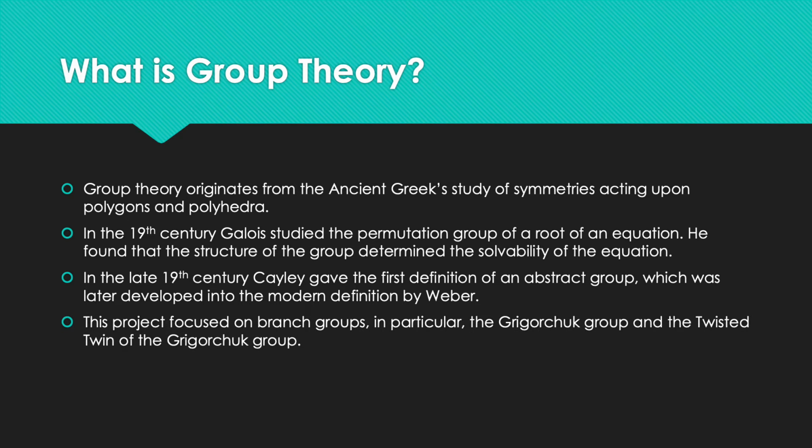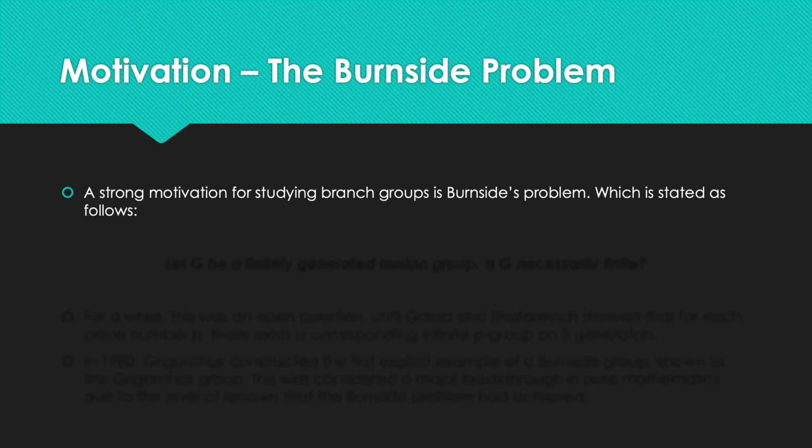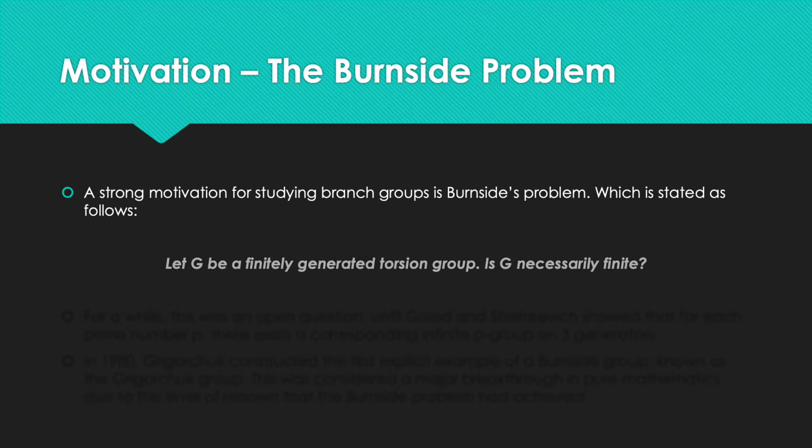So this project focused on specific groups known as branch groups, in particular the Grigor group and the twisted twin of the Grigor group. So what is the actual motivation for studying branch groups, such as the Grigor group? A strong motivation is Burnside's problem, which is stated as follows. Let G be a finitely generated torsion group. Is G necessarily finite? It sounds quite complex, but basically what this means is, does there exist a group with infinitely many things in it which can be generated by a finite number of elements, and where each element is torsion? Which means to have a finite size with respect to the group.